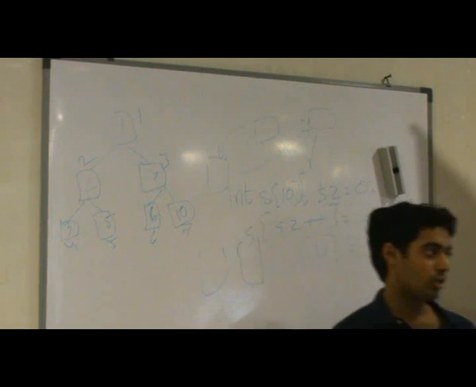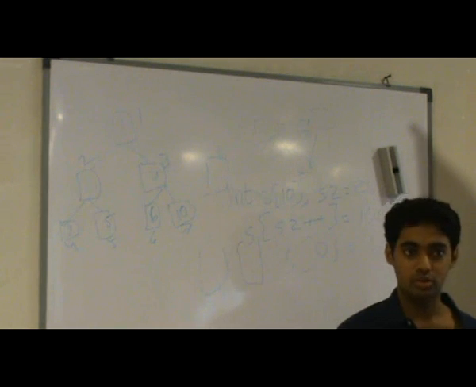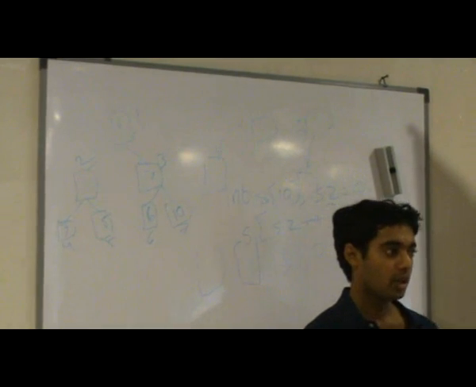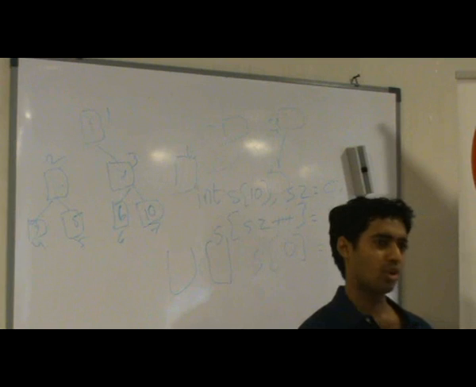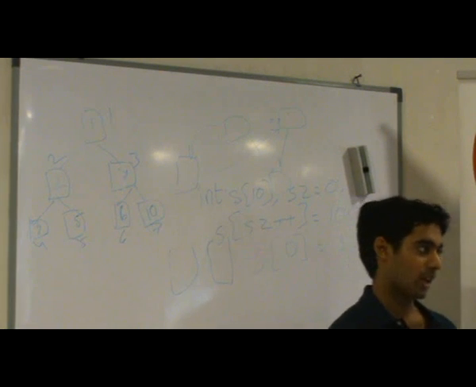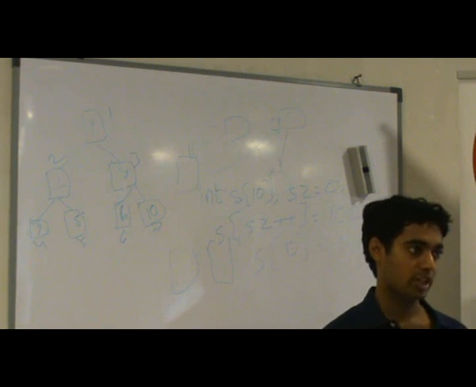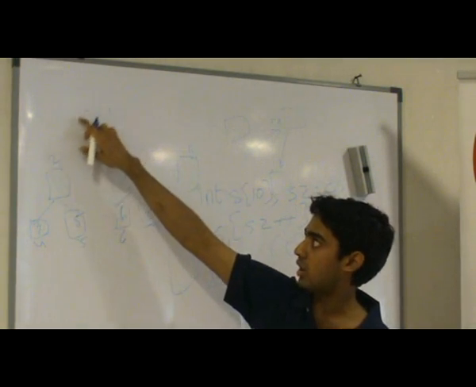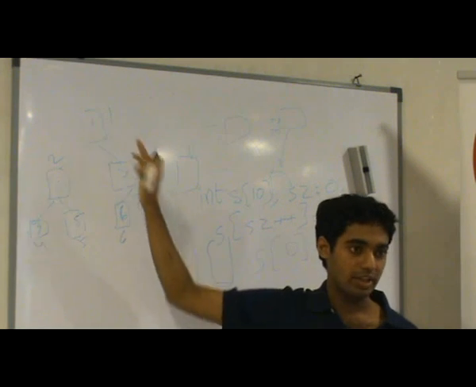Okay, so now let's see how this can be used to implement your priority queue. In a priority queue, I'm always supposed to remove an element which has the highest priority, or you can take it as the lowest priority, as you wish. I'll just talk about it in terms of highest priority, right? So we always assume that the element at the top is the one with the highest priority.